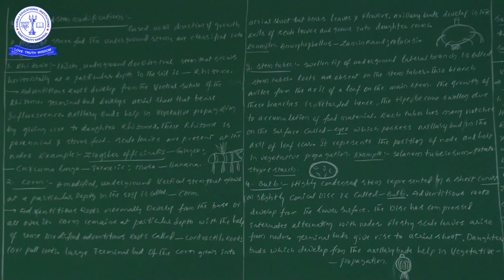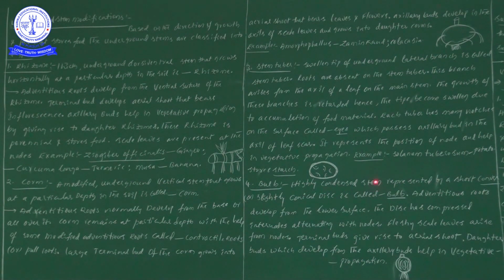Don't forget this most important point: a highly condensed stem represented by a short convex or slightly conical disc is called a bulb.